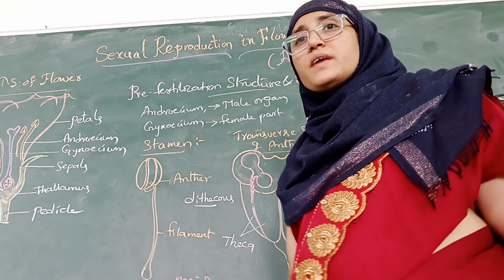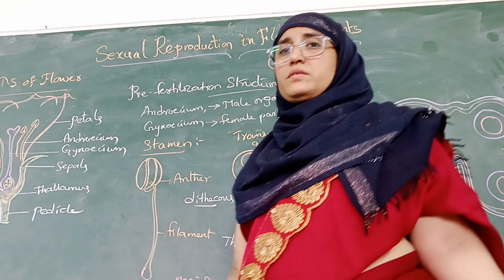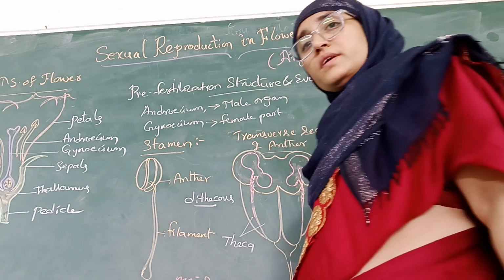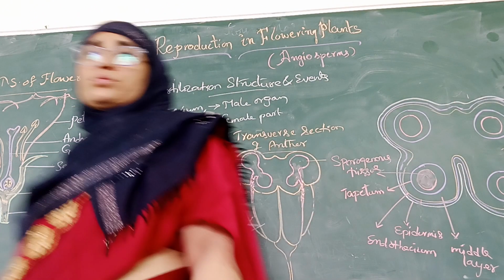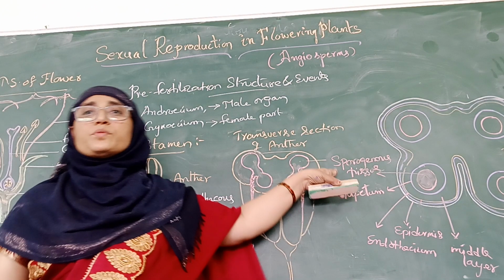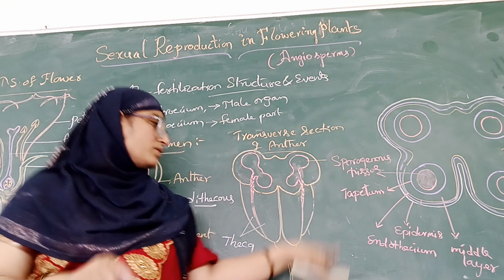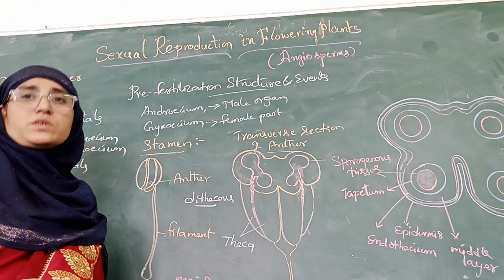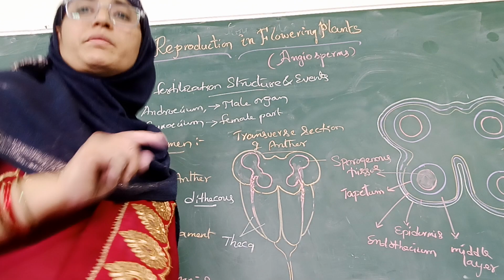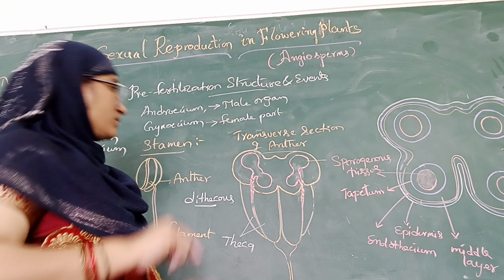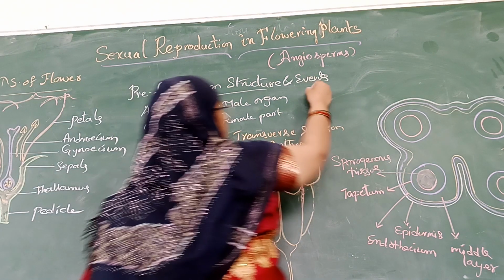Are the pollen grains gametes in the plants? Yes. So here, every cell of the sporogenous tissue undergoes meiosis division.